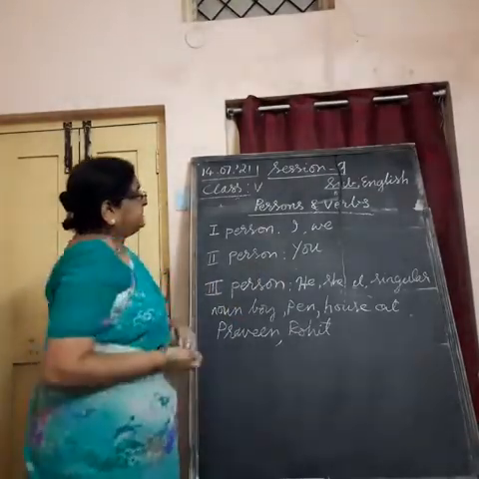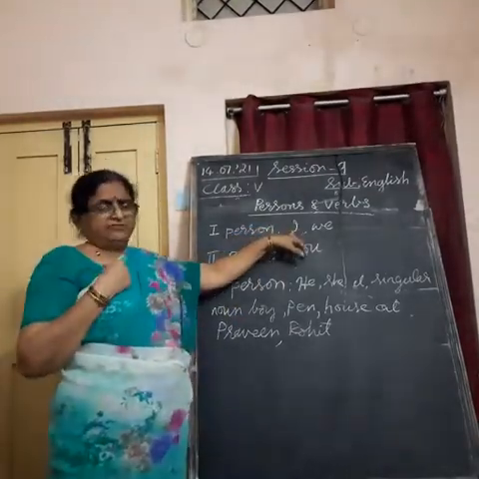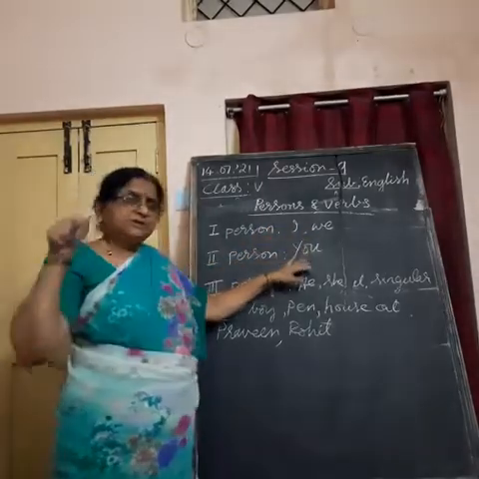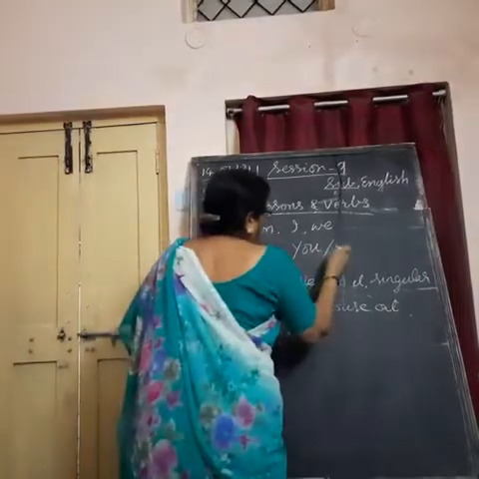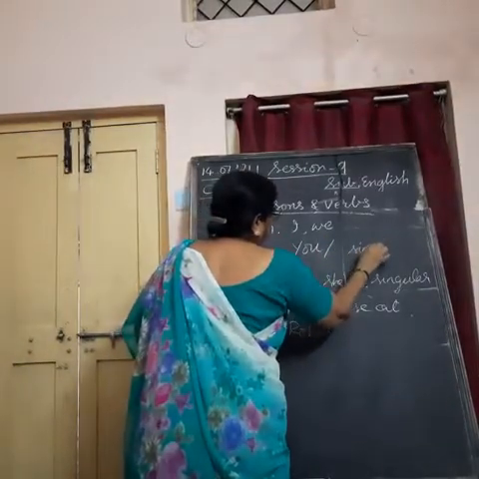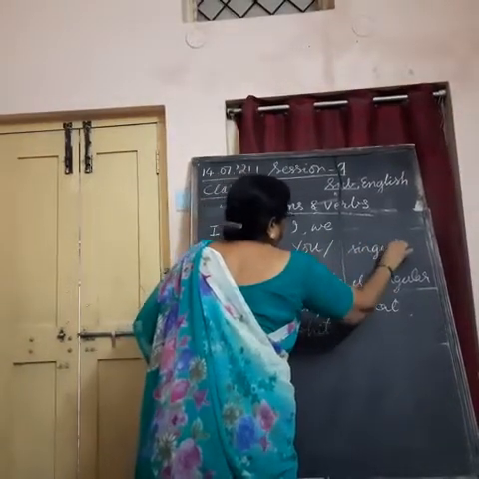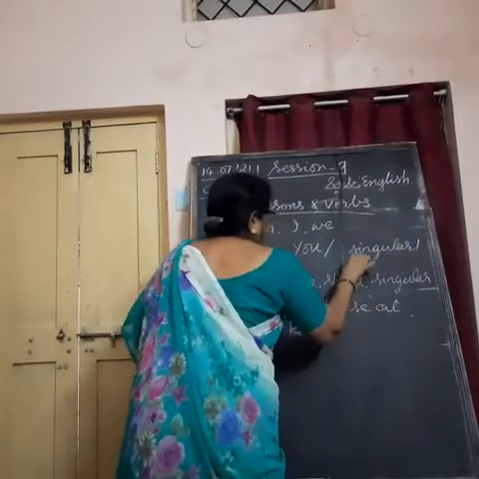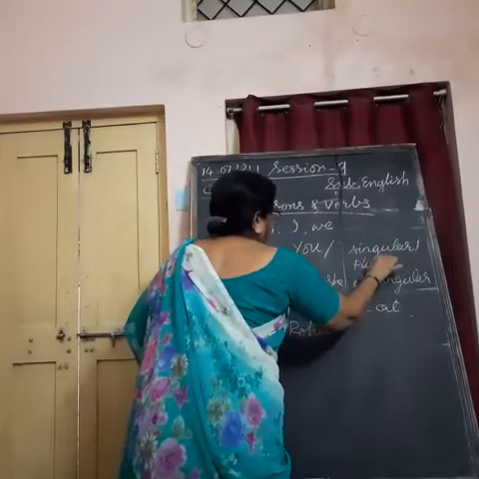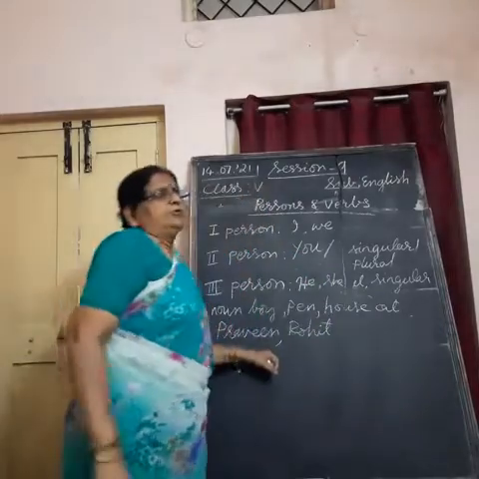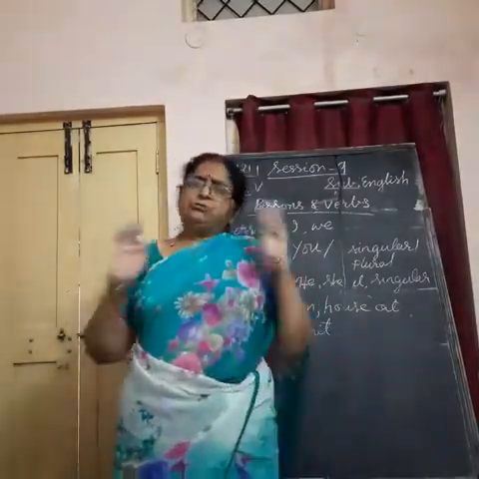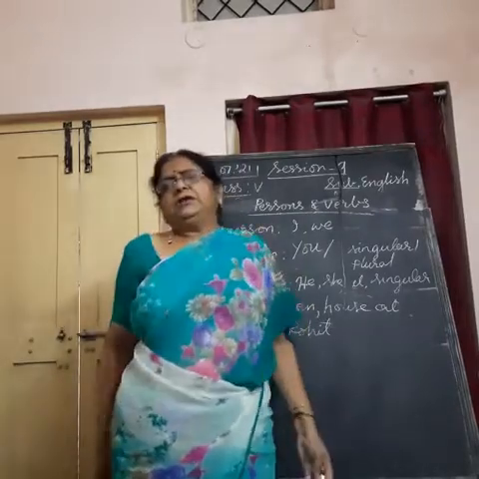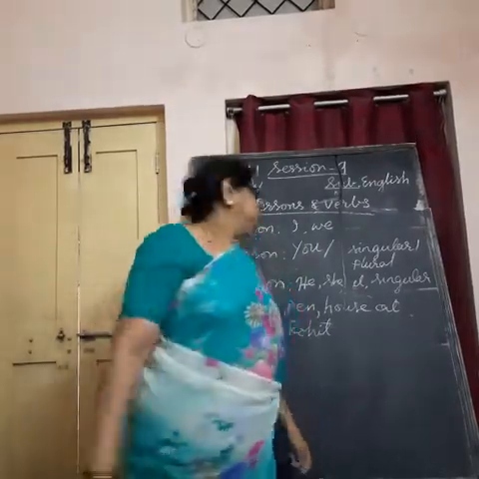First person is one who speaks. I speak, we speak. Second person, you listen. You can be both singular or plural. You are a very good boy. You all are doing well in my subject. I can use you for singular and I can use you for plural form also.